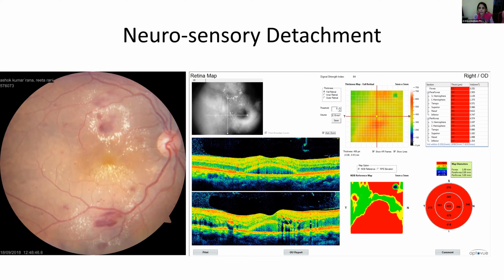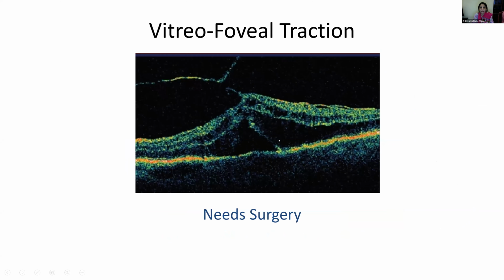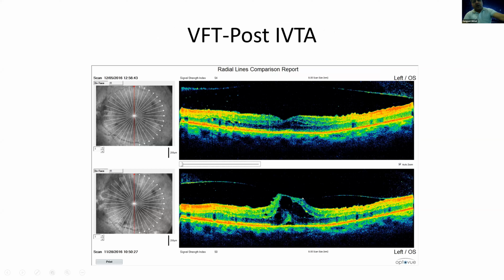So you can go ahead, please. Shall I go ahead further? Yes, please. So this is the fourth type of macular edema, the vitreofoveal traction, which we are seeing in diabetic macular edema. We discussed this earlier also when we discussed the pre-retinal profile. This type of macular edema needs surgery. This is the broad type of vitreofoveal traction, and the below one is pre-operative and the above scan is post-operative.